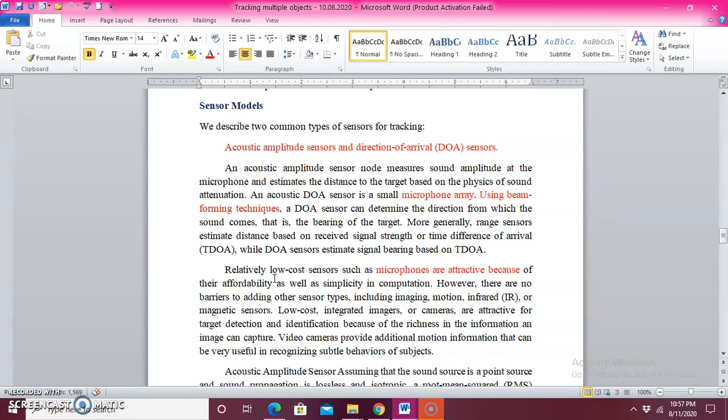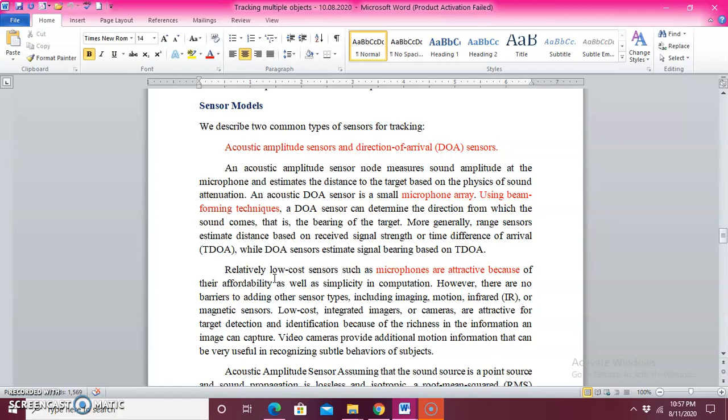TDOA is nothing but time difference of arrival. So totally, when you are talking about direction of arrival, one more thing is TDOA. Basically, there are two models, that is acoustic amplitude sensors and direction of arrival sensor.